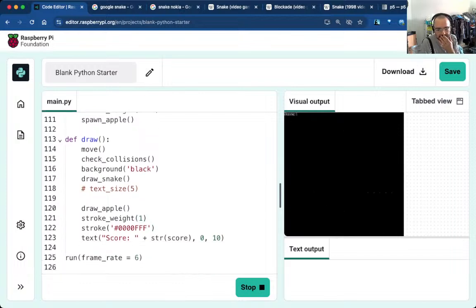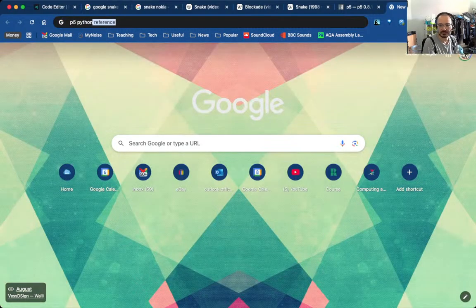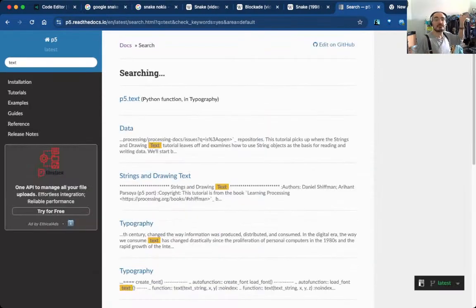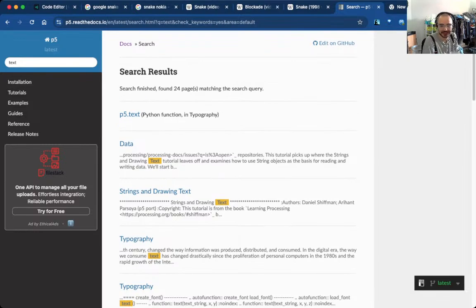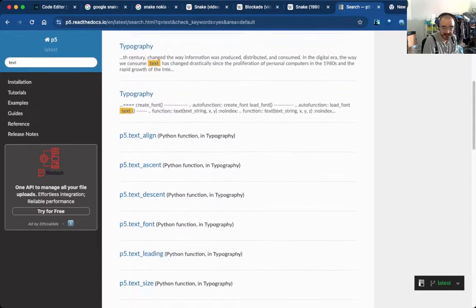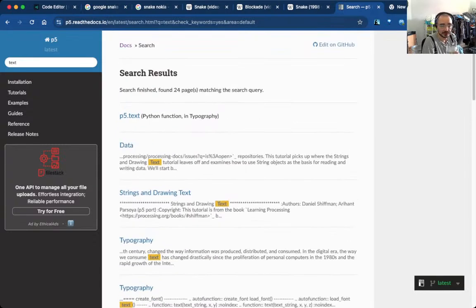Well, this is surprisingly annoying. Okay, I should have... I was freestyling this one. So, P5 Python reference. Yeah, okay, we had it here. Text. I'm too manly to read the manual. Python is just English, right? Just go, like a Leroy Jenkins. Text align, text ascend, text descend, text font, text leading, text size. Yes, I can get on board with this one.